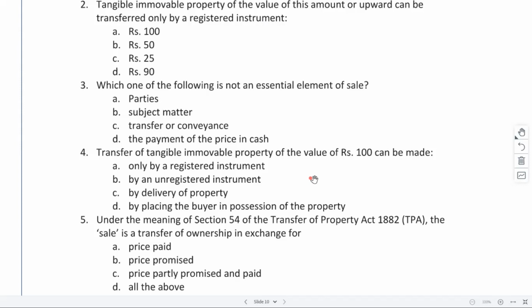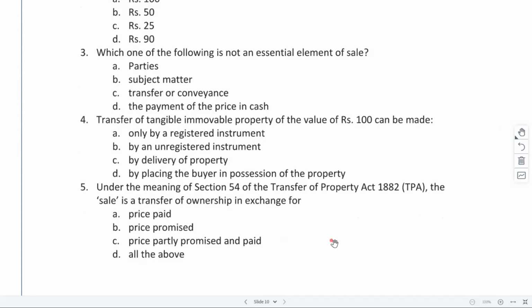Less than that can be by delivery or by registered instrument. So this one will be a registered instrument. And if it was less than 100, they would have mentioned delivery of property or maybe registered instrument, however the parties like. So it will be option A, only by registered instrument.